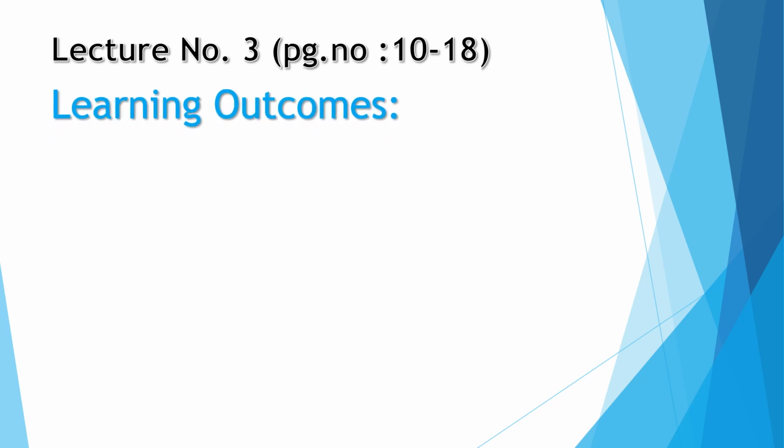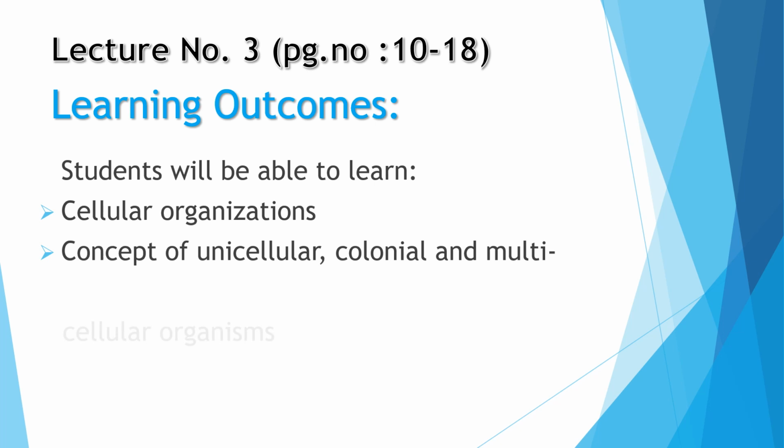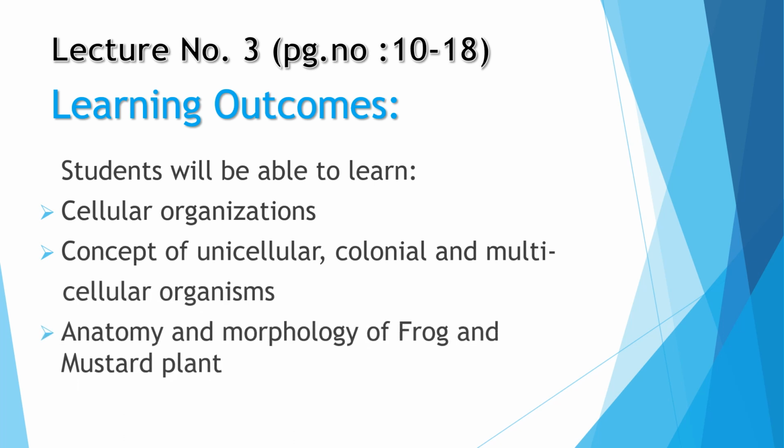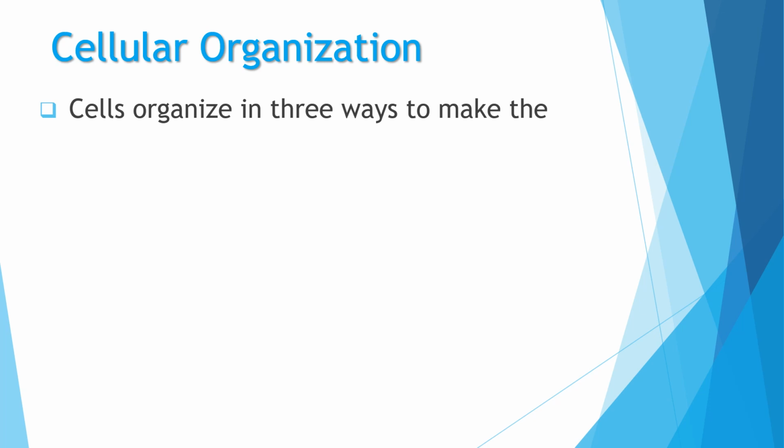Now, in this lecture, you'll be able to learn about the cellular organizations and the concepts of unicellular, colonial, and multicellular organisms. Then, we'll study two of the multicellular organisms, that is frog and mustard plant. And also, we'll study the anatomy and the morphology of these organisms. Let's start with our topic, that is cellular organization.